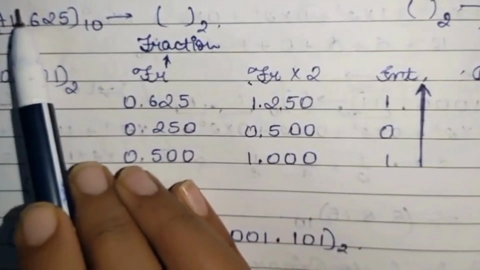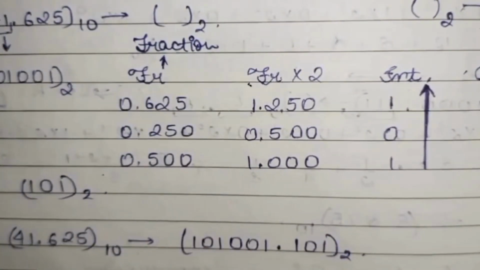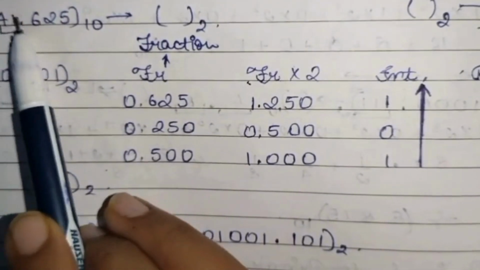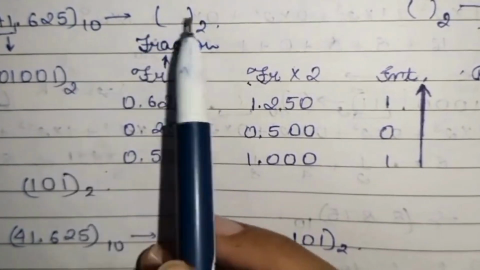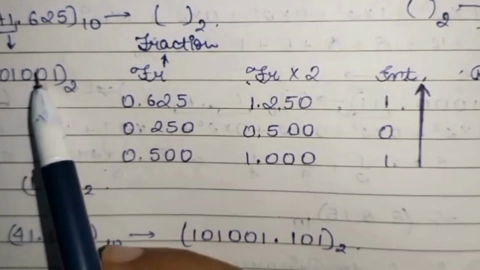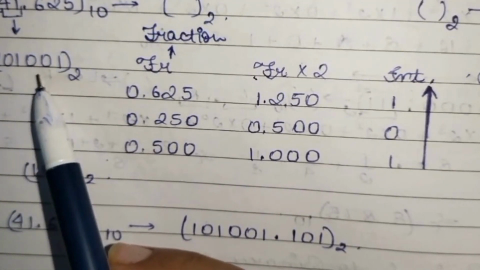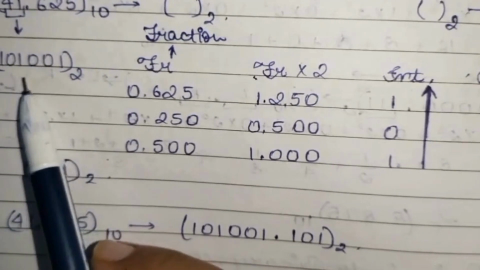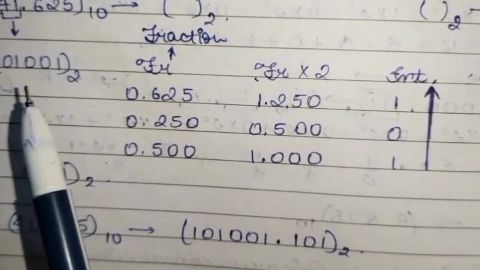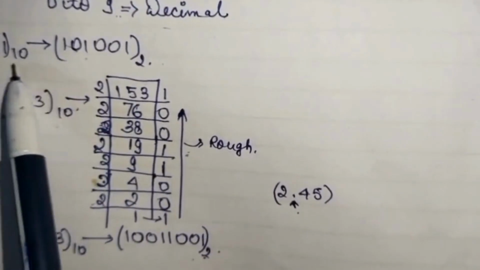As you can see, this is the 41. Now we have to convert it into binary. It is very simple to convert this 41 into binary. But how to convert these digits after the decimal into binary? So let us see. 41 we have understood how to calculate, so it's not very problematic to solve. We have already written the answer we got. Let me show you the actual answer. So here it is your answer.